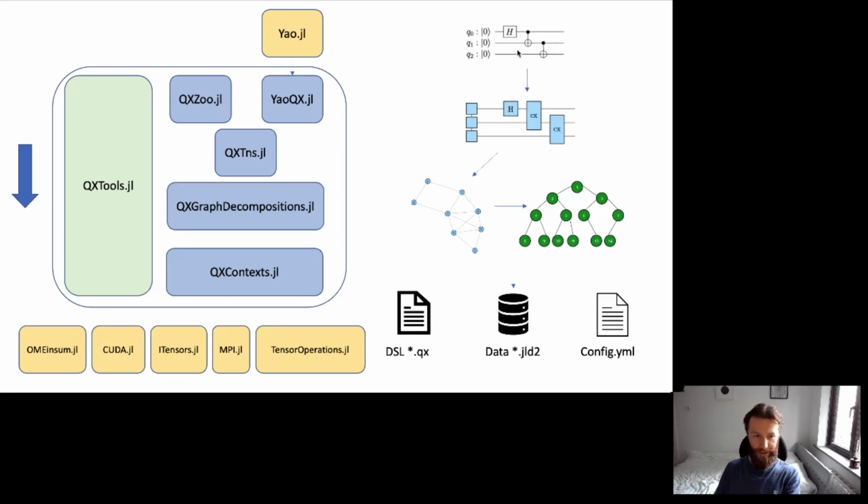At a high level, QuantEx takes a quantum circuit and converts it to a tensor network representation. Then, by representing this as a line graph, it finds an efficient contraction order and creates a compute graph, which can be serialized using a custom DSL format or executed on one of the available backends. I will now show a quick demonstration.